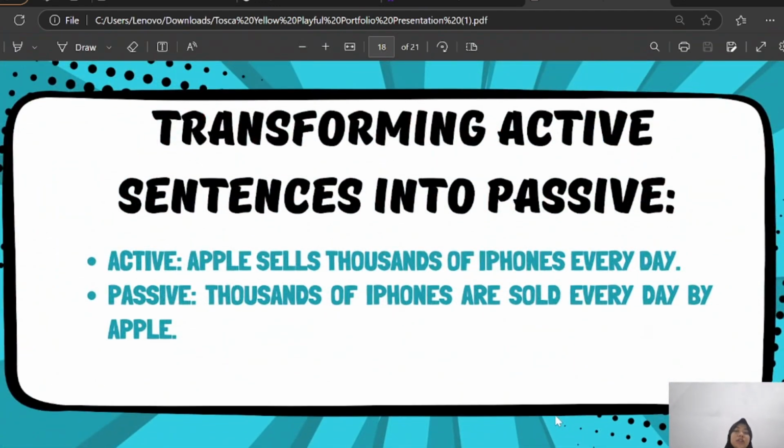Transforming an active sentence into passive. Active: Apple sells thousands of iPhones every day. Passive: thousands of iPhones are sold every day by Apple.